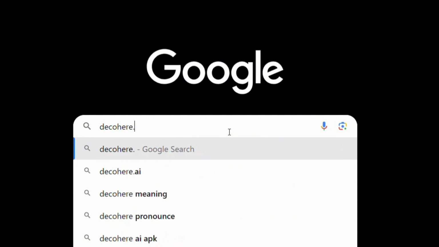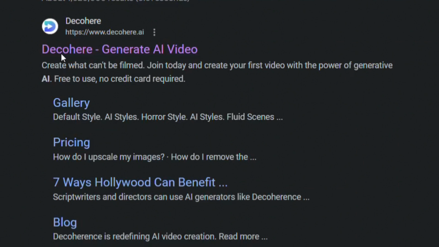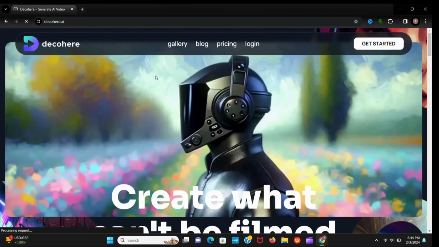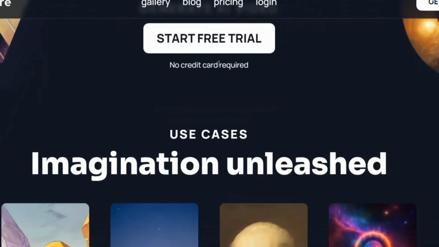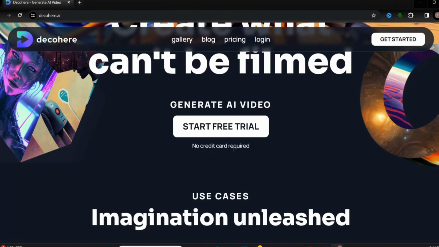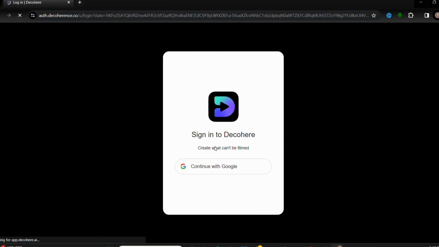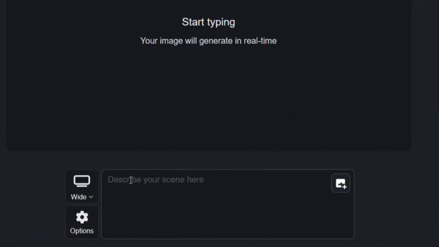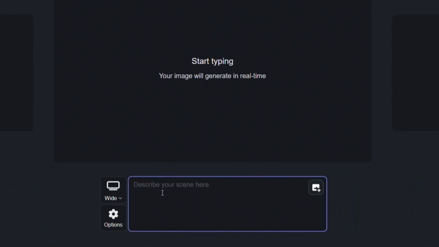Search to cohere.ai. Now click on the website. You can see this interface. The best thing is that no credit card is required. Now click on the Start Free Trial. Now sign up with your Google account. Now you can see this dashboard. Here you can type anything and it creates images in real time while you type.